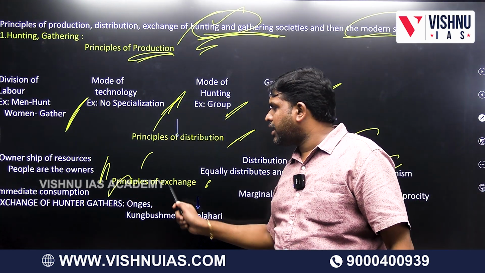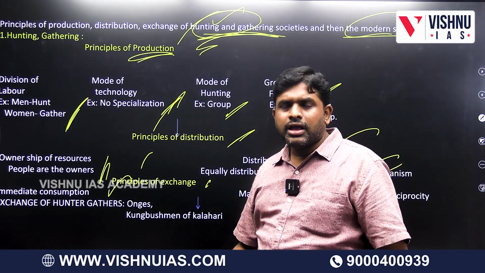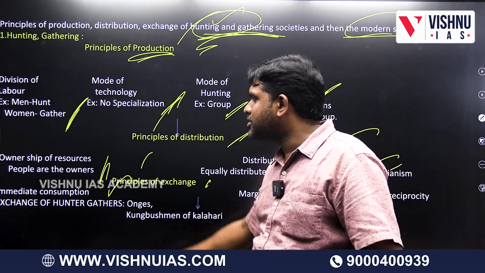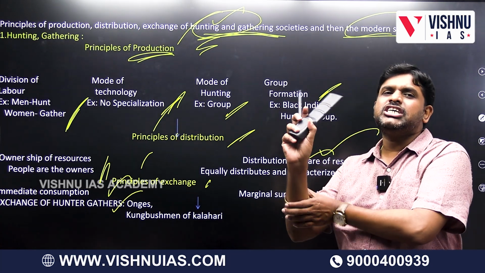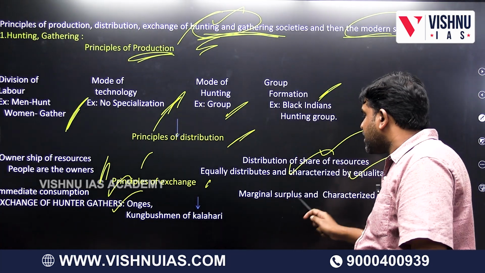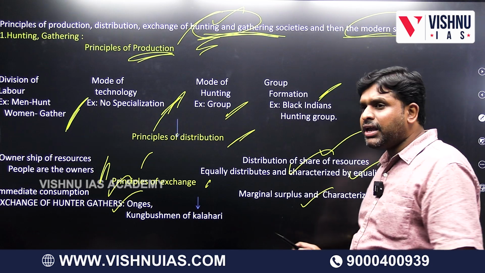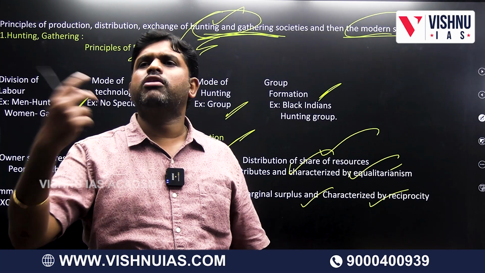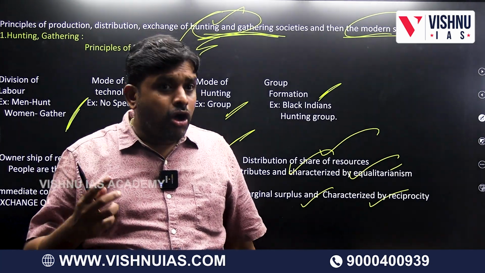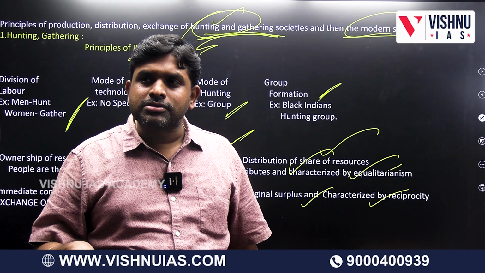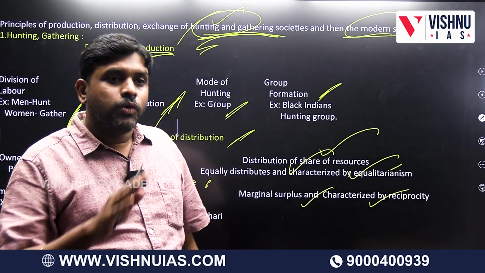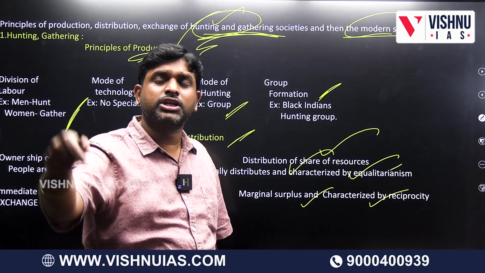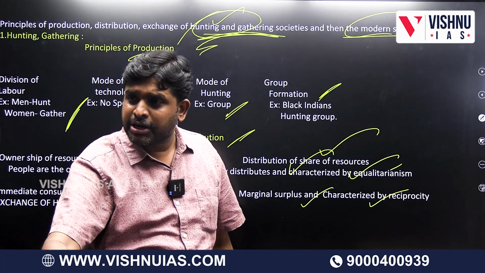Exchange: immediate consumption. Will I think about savings, or about immediate consumption? Immediate consumption. Exchanges like among the Onge and the Kung Bushman, marginal surplus, characterized by reciprocity. What will be the principle? Give and take. I have this, you have this, give and take. Will they produce surplus or marginal? Marginal they will produce. These are the principles involved in hunting gathering society with respect to production, distribution and exchange.